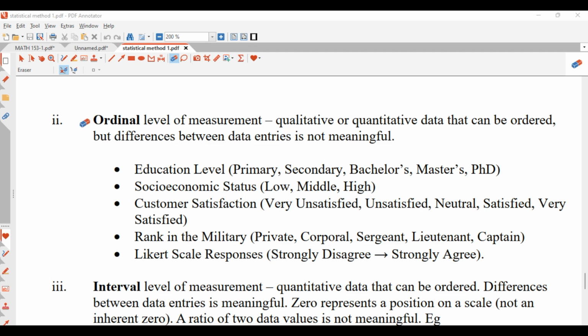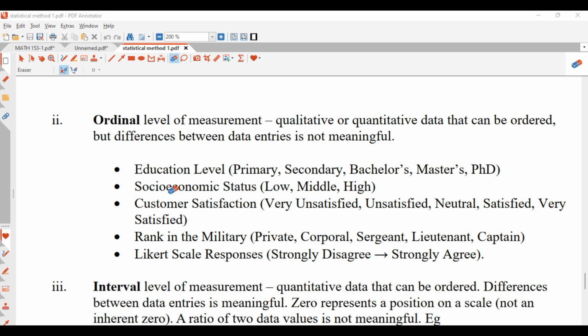Yes. So an example of ordinal level is education level. For education level, we have primary. You see that one is in sequence. Nobody can move straight away to secondary school, right? No one can do that. You have to pass through a system, starting from kindergarten. You come to primary school, junior high school, senior high school, bachelor's, then you get your master's and PhD and many more. So these are in an orderly pattern. What I have here is primary, secondary, bachelor's, master's, and PhD. These are the successive list of education levels that we have.